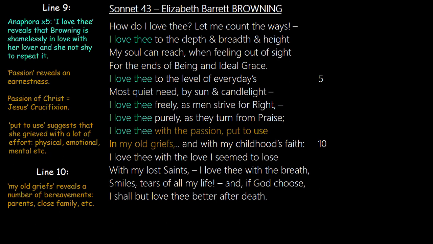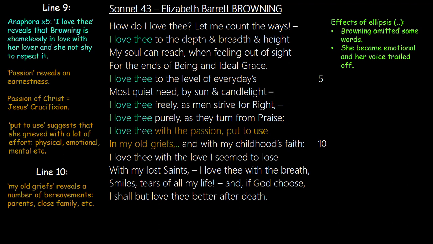So in my old grief reveals a number of bereavements, parents, close friends that have died, and then even some dead relationships. She says, "in my old griefs." We also see that just after that there's a comma and then there's an ellipsis. What the ellipsis does is that it informs the reader that Browning omitted some words. She also became a bit emotional and her voice trailed off. So those are some of the explanations for the ellipsis. And this poem for me again is a very good poem because while writing about it, you can also talk about how Browning employs punctuation marks.